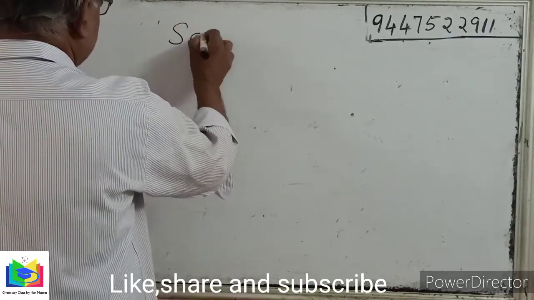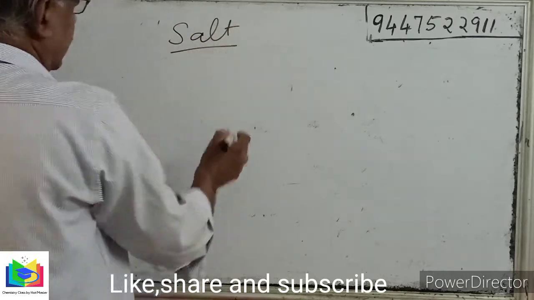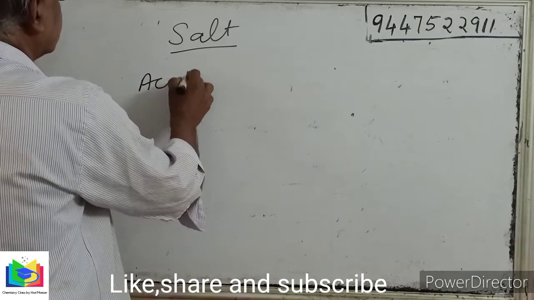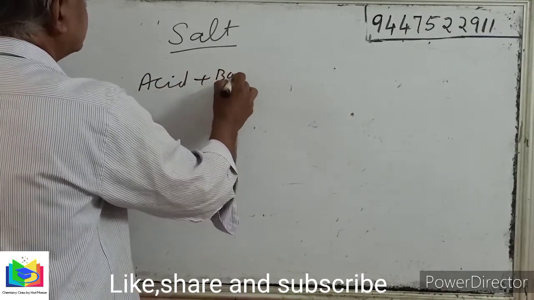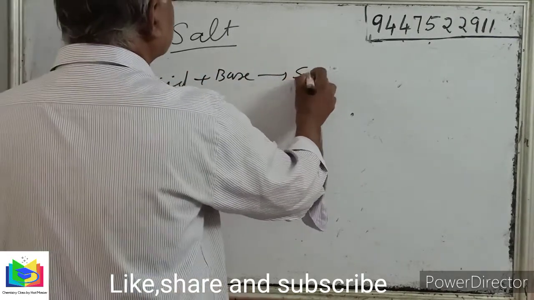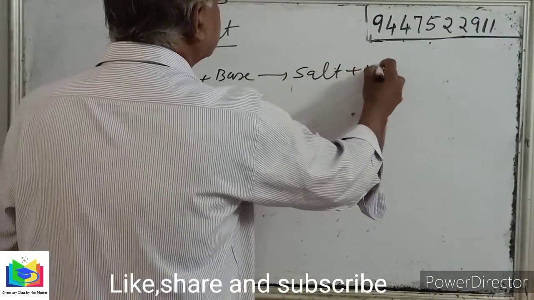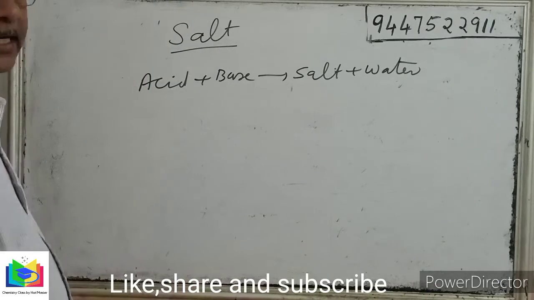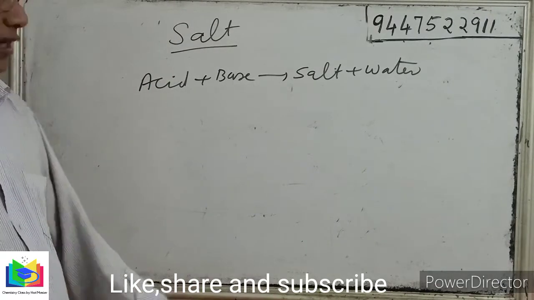Next is salt. A salt is formed when an acid reacts with a base, which gives salt plus water. An acid reacts with a base to give salt and water.